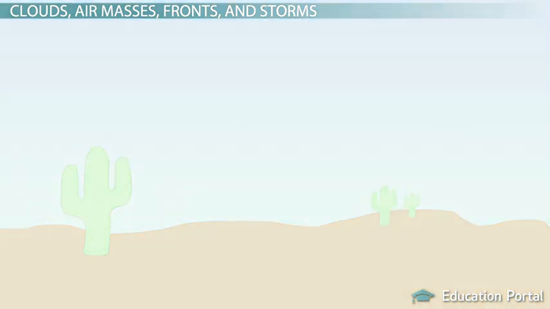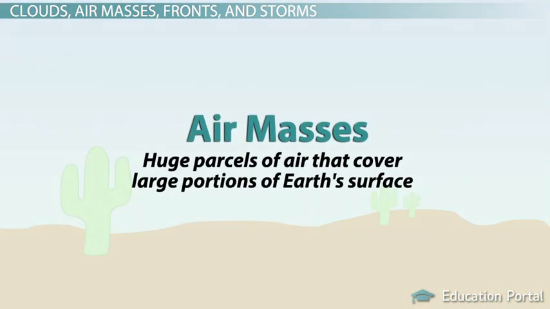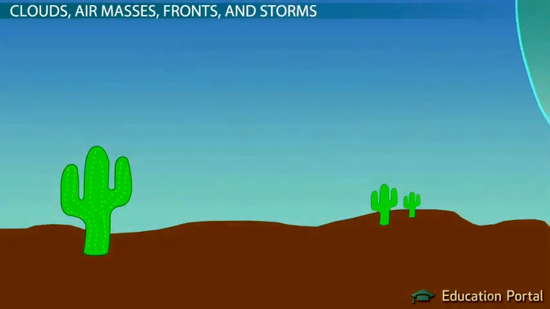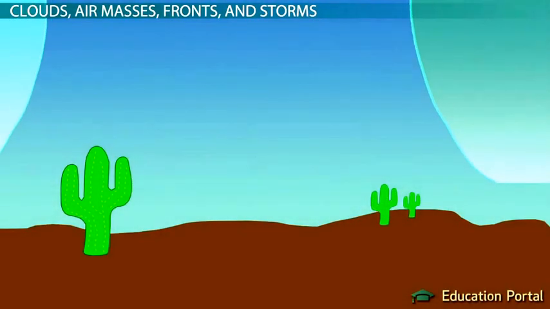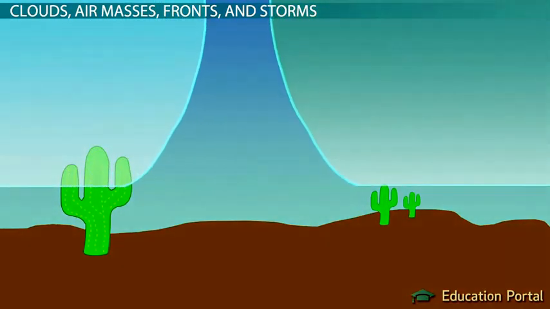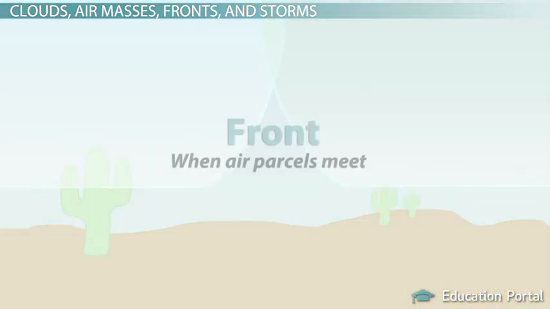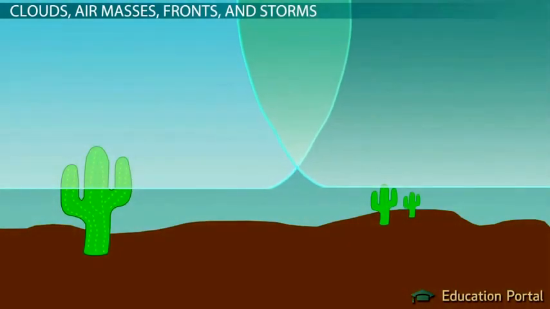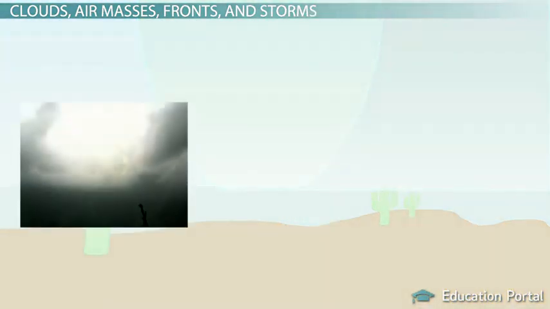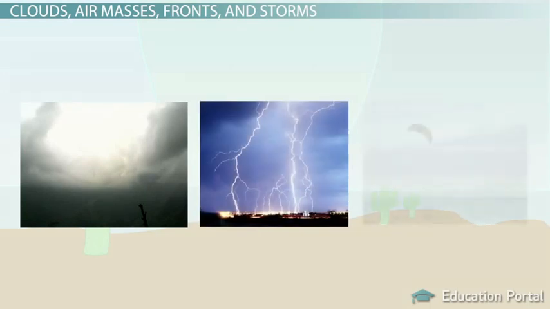Air masses are huge parcels of air that cover large portions of Earth's surface, much larger parcels of air than the ones we've been talking about so far. As we learned in another lesson, each air mass has specific characteristics, and when they meet up, they can produce an interesting variety of weather conditions. Whether large or small, when air parcels meet, we get fronts. The differences in the temperature, pressure, density, and moisture content of the air masses makes one front slide over the other one, which can affect weather patterns by creating cloudy skies, thunderstorms, and gusty winds.